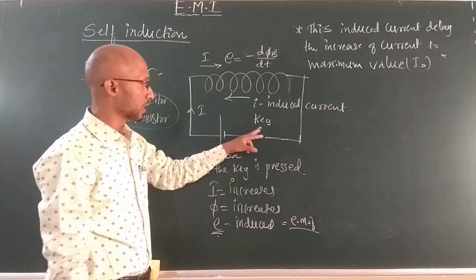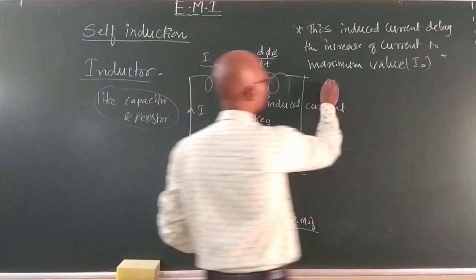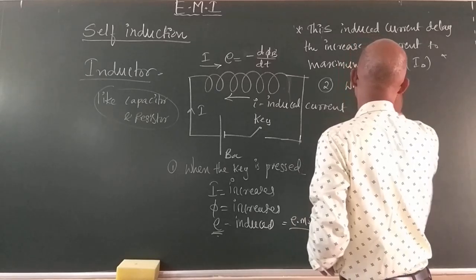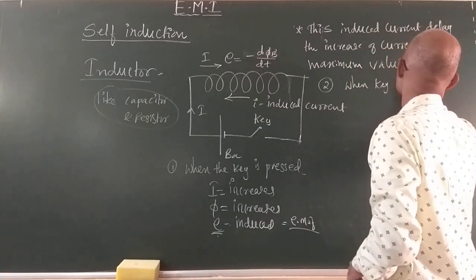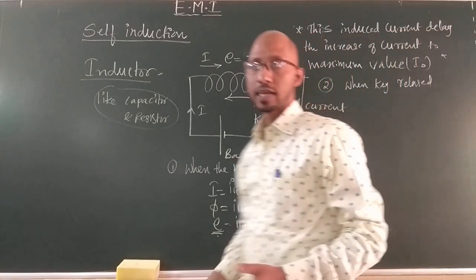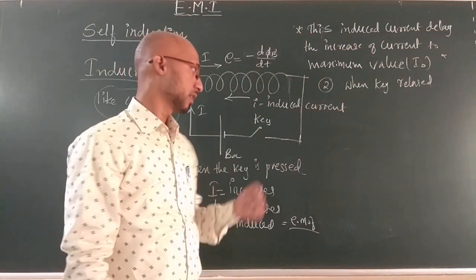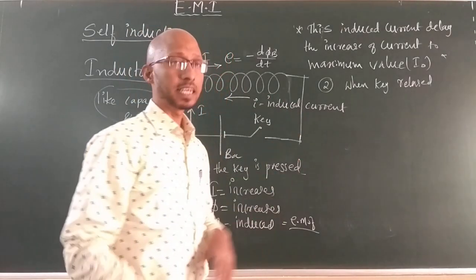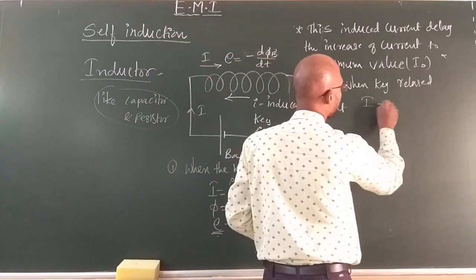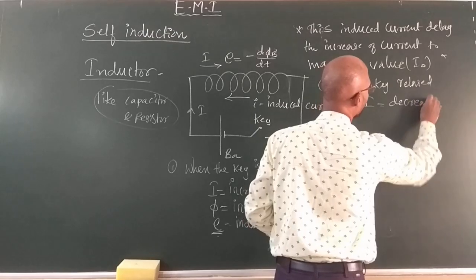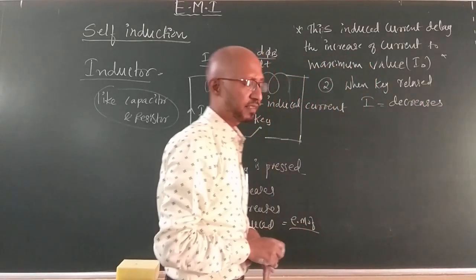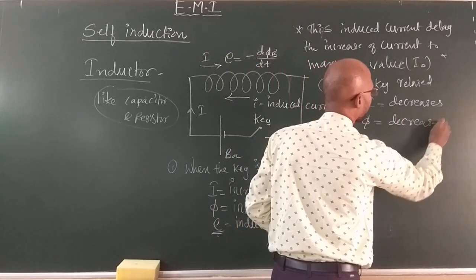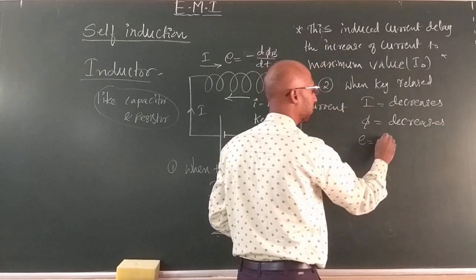Now what is the second case? If I release the key, what is the second case? When the key is released, what actually happens? If I release the key, current decreases. If current decreases, flux linked with the coil also decreases. Once again what happens? The EMF will be induced.